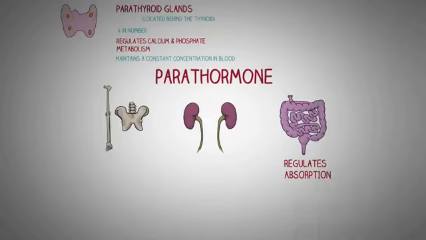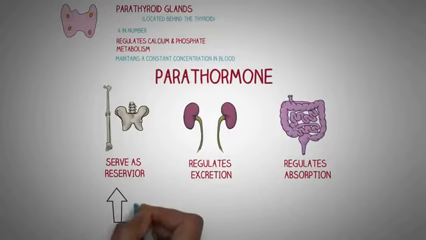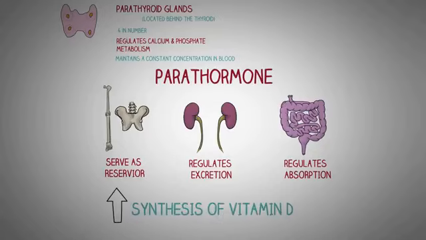Through the intestines, it regulates how much of the calcium should be absorbed in the body. Through the kidneys, it can regulate how much should be excreted, and since bones are a large reservoir of calcium and phosphate, it can use that to increase or decrease the calcium and phosphate concentration of the blood.